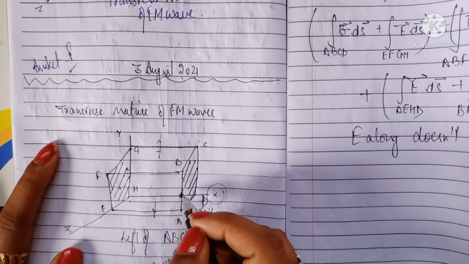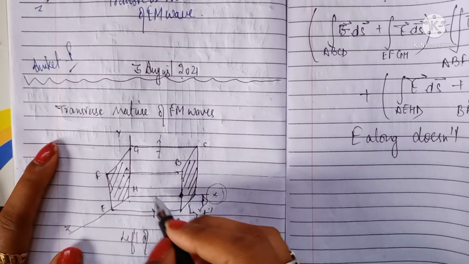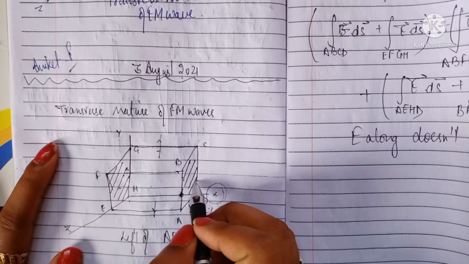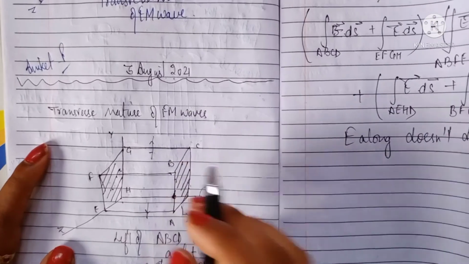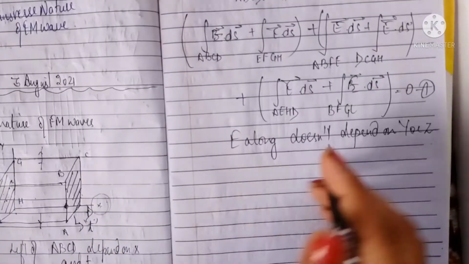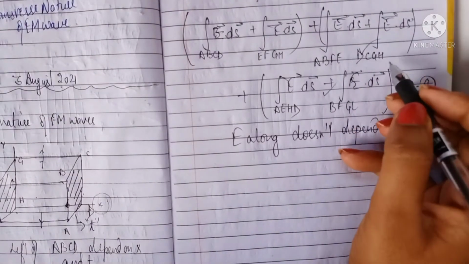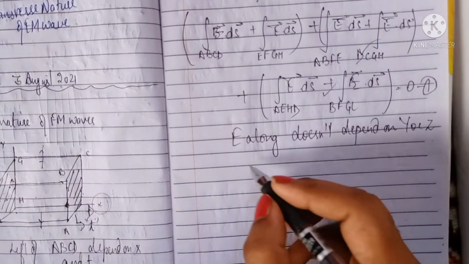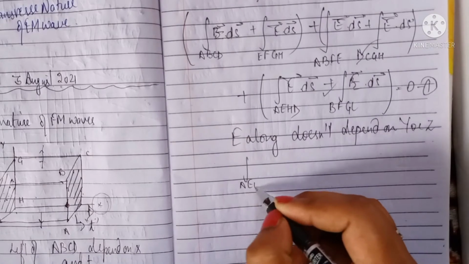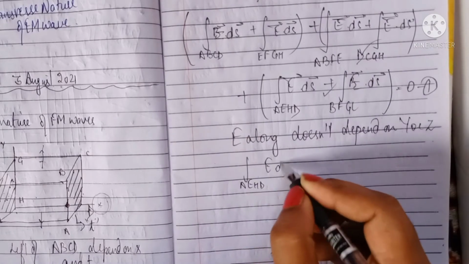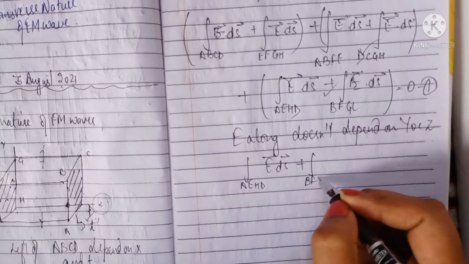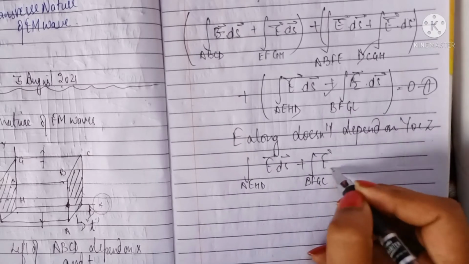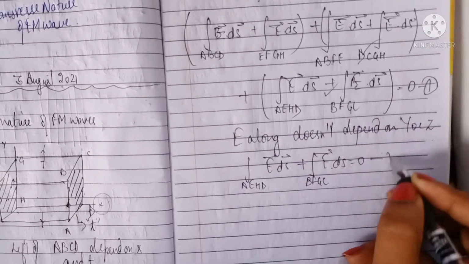But for the case in which the wavefront is like this, it is not going to be cancelled. So here I am saying that for this face as well as for this face, the flux is going to be 0. That means AEHD E·ds plus BFGC E·ds is going to be 0. Why is it going to be 0?